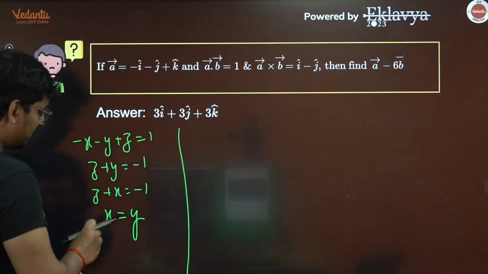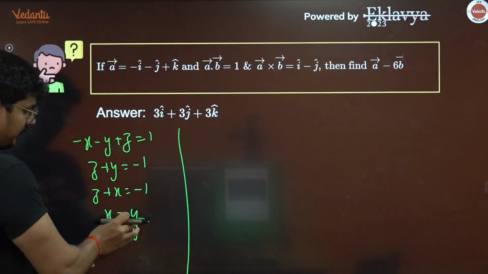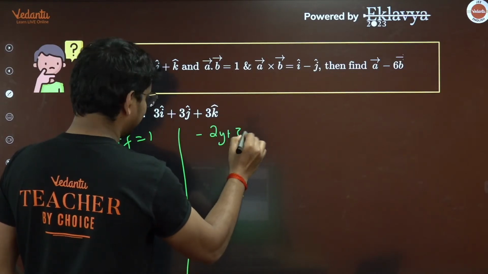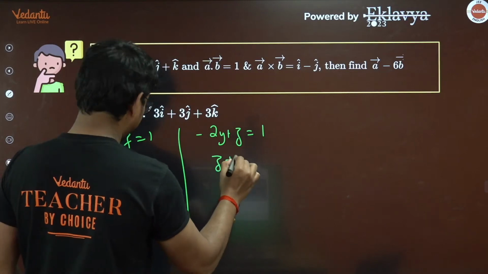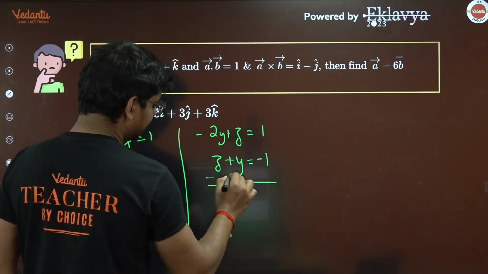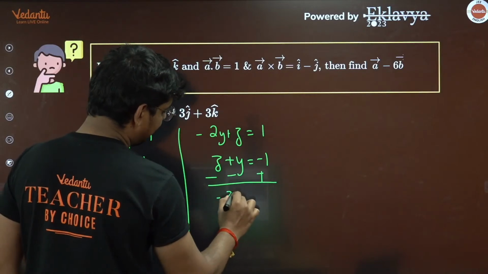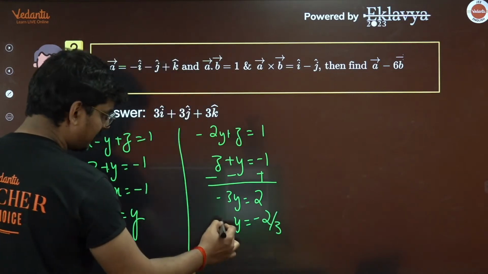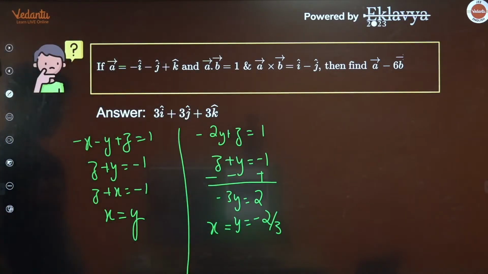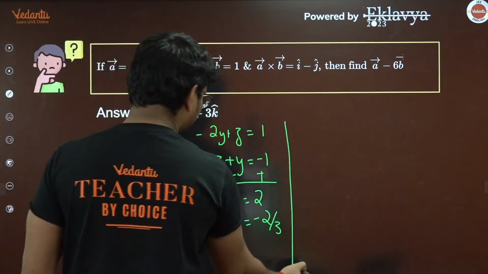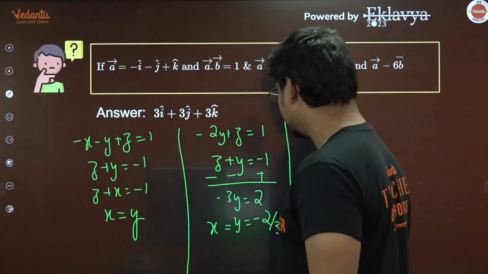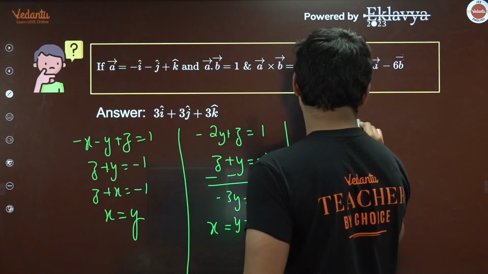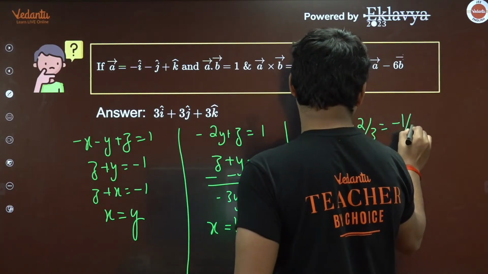So here let me do one thing. If you put x equal to y here, I'll get simply minus 2y plus z is equal to 1. You have an equation already here, so z plus y is equal to minus 1. So subtract here. So I'll get minus 3y is equal to 2. So y is going to be minus 2 by 3. If y is minus 2 by 3, x is also minus 2 by 3. And if x is minus 2 by 3, what is the value of z going to be, students? The value of z is minus 1 plus 2 by 3, and that is minus 1 by 3.